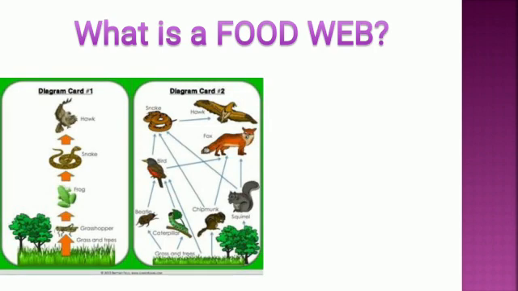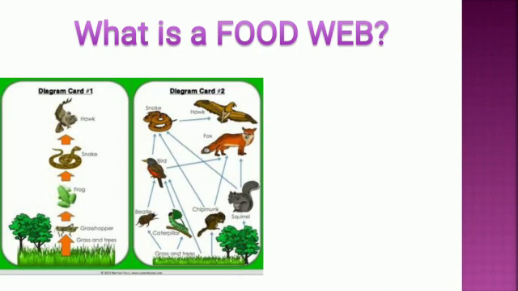So what is a food web? See here in the picture, diagram 1 and diagram 2 are there. Diagram 1 says that grasses and trees are eaten up by grasshopper. Grasshopper is eaten up by frog. Frog is eaten up by snake, and snake is eaten up by hawk. But in the next diagram you can see grass is eaten up by squirrel also, and chipmunk is there, same as a squirrel, as well as the beetle and caterpillar. The beetle and caterpillar are eaten up by bird.